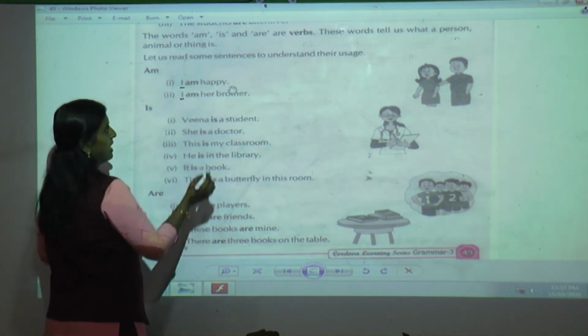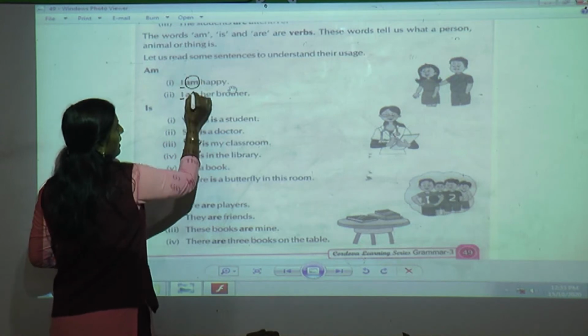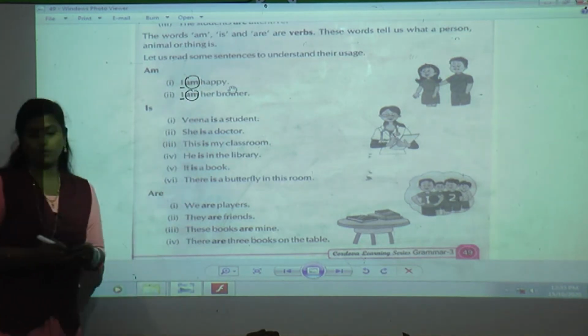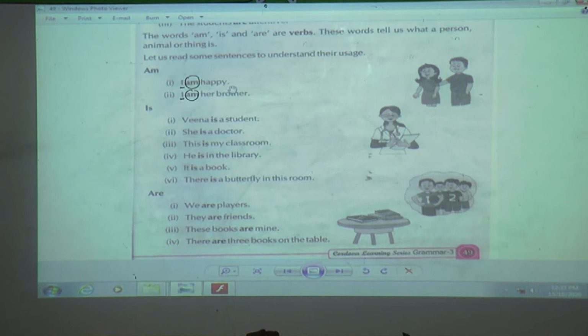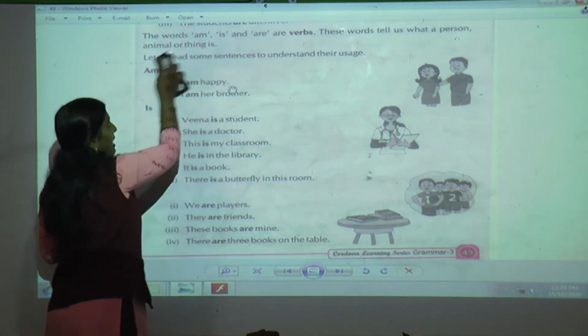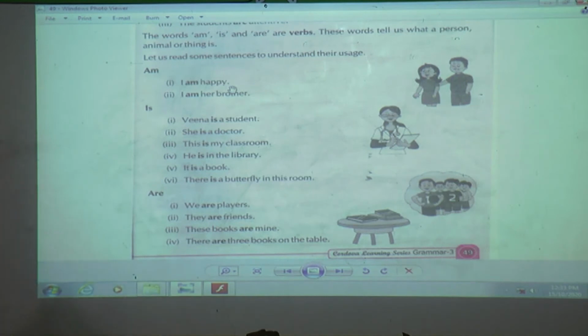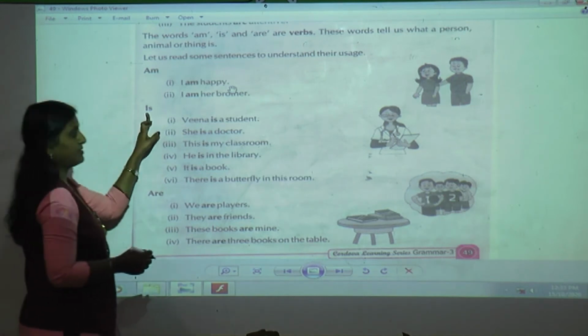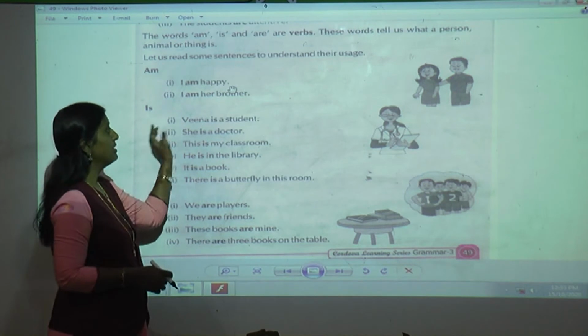Wherever you will see I, which verb is going to come? Am. Got it? When are we going to use am? Yes, only with the subject I. Now this is clear, am. Now next, is. When are we going to use is?